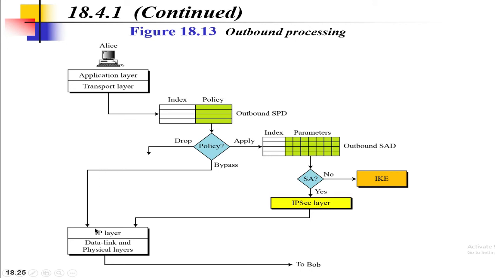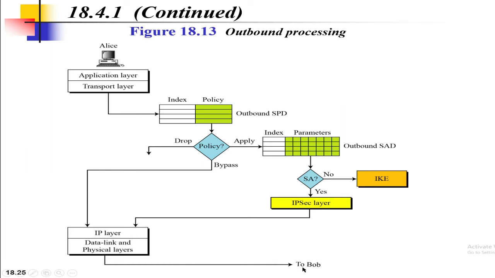Okay, and the packet is sent by bypassing the security header application to the Bob. Okay. And if the policy is applied, so in that case two possibilities may arise. The first one is that if the outbound security association is already established, so in that case the packet is transmitted through the IP security layer to the Bob.